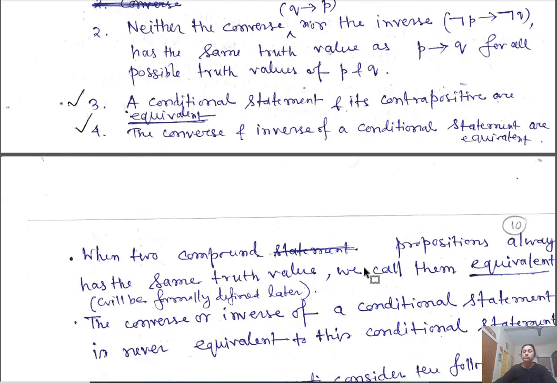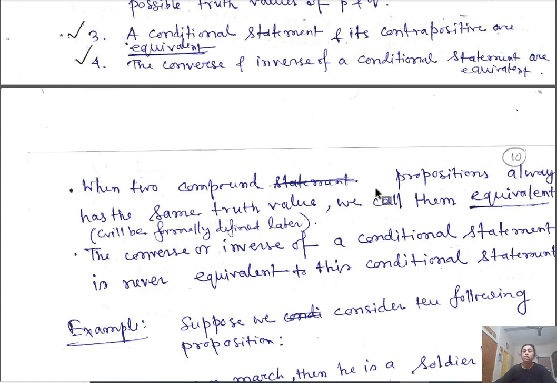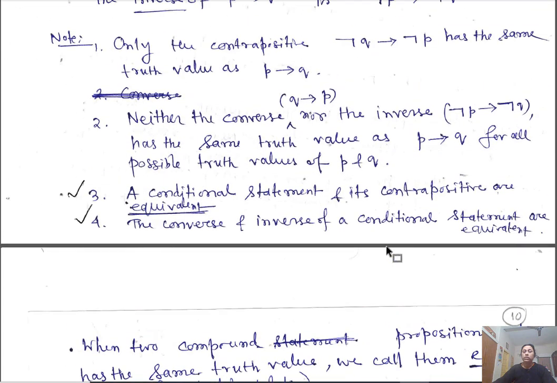Okay. So we say when two compound propositions always have the same truth value, we call them equivalent. Now we will define it formally later. The converse or inverse of a conditional statement is never equivalent to the original conditional statement. The converse of the given conditional statement is not equal to the original, and the inverse is also not equal. But the converse statement and the inverse statement are equivalent. And the original statement and its contrapositive are equivalent.